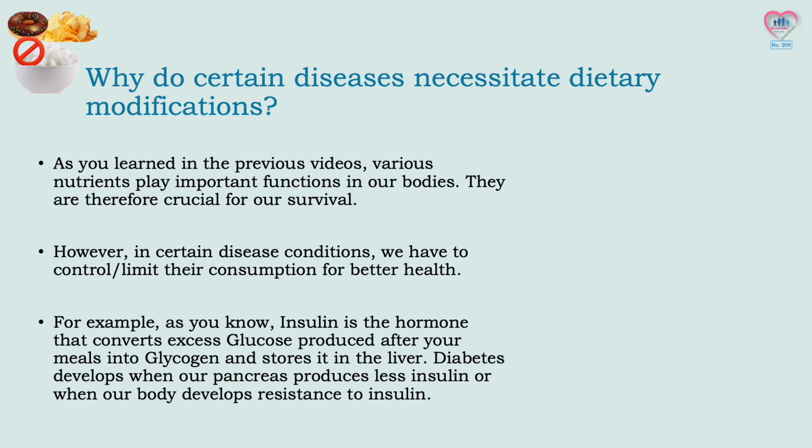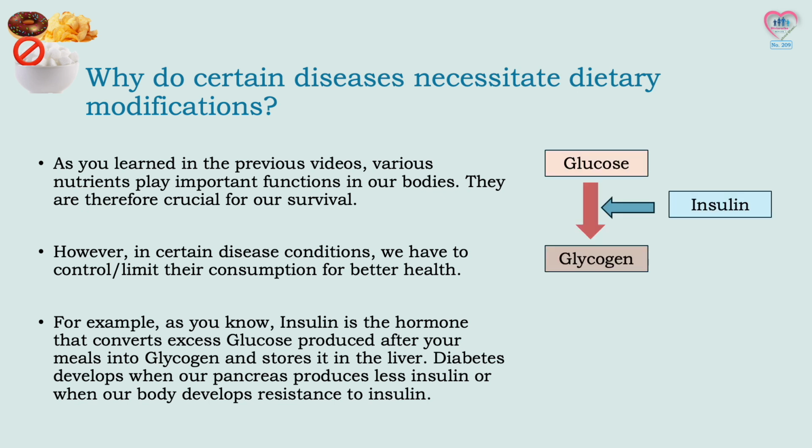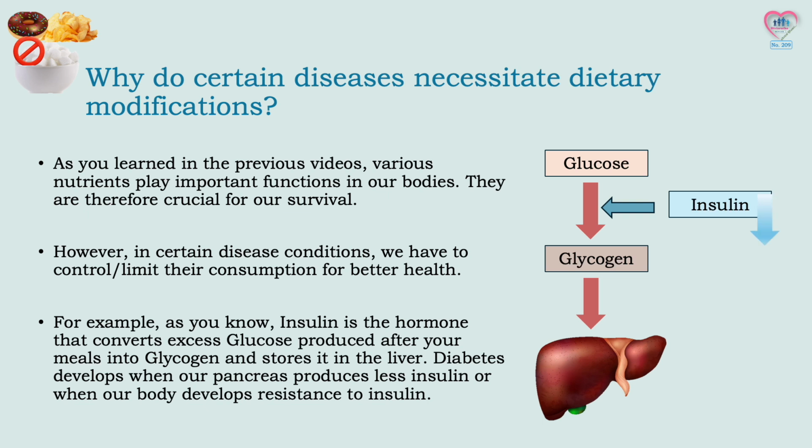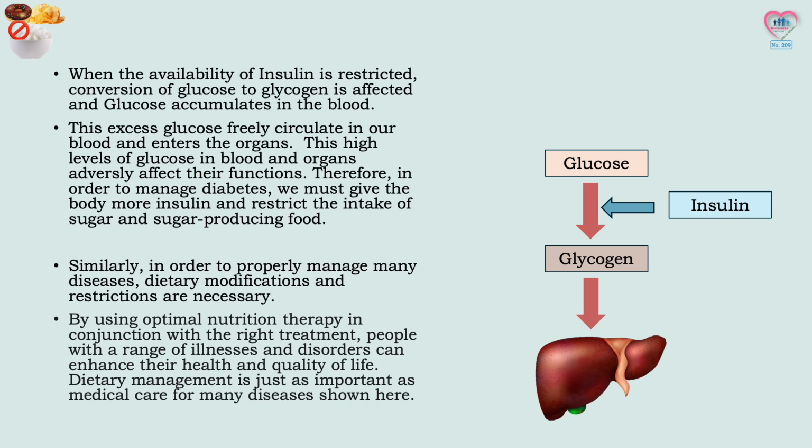For example, as you know, insulin is the hormone that converts excess glucose produced after your meals into glycogen and stores it in the liver. Diabetes develops when our pancreas produces less insulin or when our body develops resistance to insulin. When the availability of insulin is restricted, conversion of glucose to glycogen is affected and glucose accumulates in the blood.